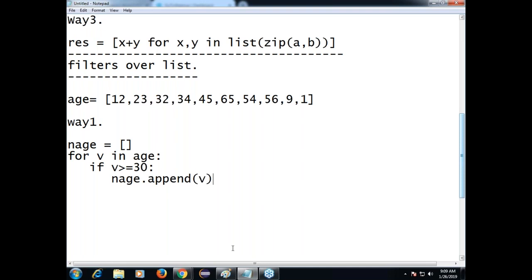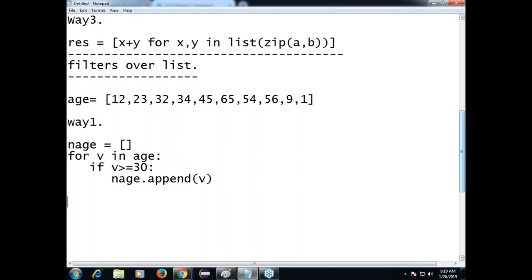Suppose the first element in the first iteration is 12. 12 greater than or equal to 30 is false, so nothing is appended. Next 23 not appended. 32, condition true, will be appended. So finally, after completion of this for loop, your expected data is in n age list. This is the regular approach in any programming language.